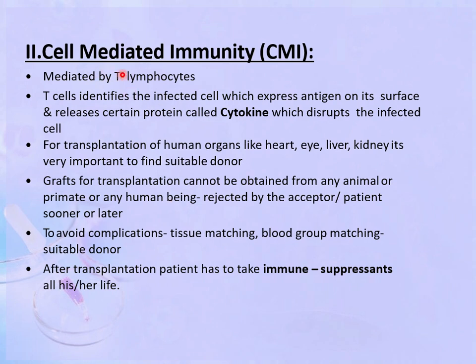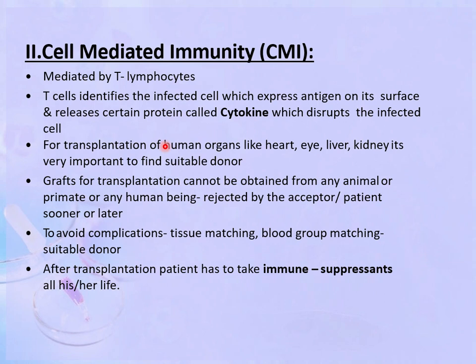Second is the cell mediated immunity. This immunity is produced by the T lymphocytes. The T cells identify the infected cell which expresses antigen on its surface and release certain proteins called cytokines, which disrupt the infected cells.